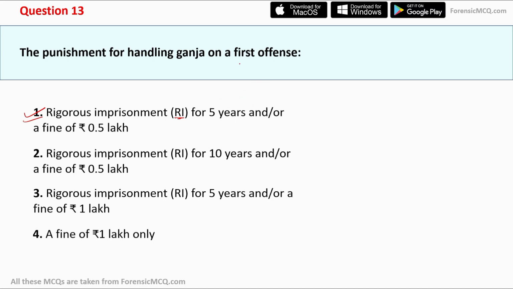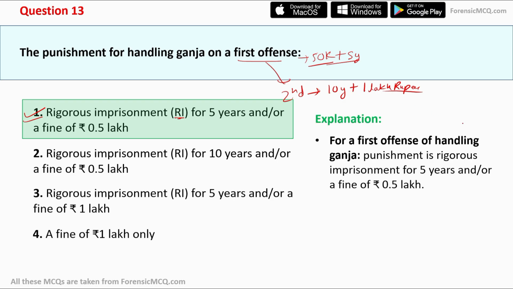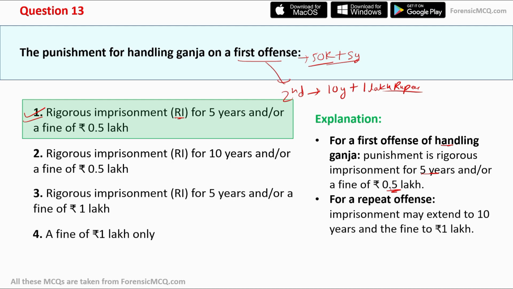Here is a catch. If it is a first offense, then it should be a fine of 50,000, or 0.5 lakh, and 5 years of prison. But in case of the second offense, imprisonment may extend to 10 years plus a fine of 1 lakh rupees. So the correct answer is option first. And here is the explanation part. I already stated that for the first offense of handling ganja, the punishment is 5 years and 0.5 lakh. And similarly, for a repeated offense, imprisonment may extend to 10 years and a fine of 1 lakh.